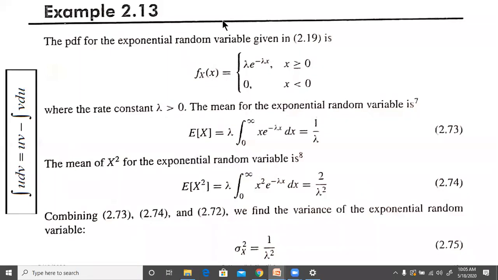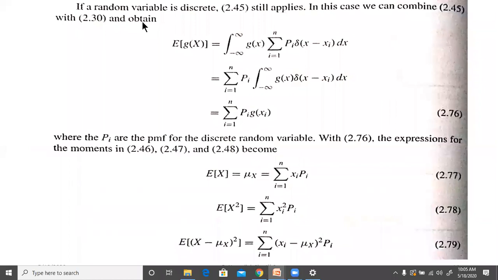So if the random variable is discrete, now till now we considered the continuous case where we considered integrals only, but now when it is discrete, we can try to apply equation 2.45 with 2.30 and obtain E of g of x is equal to integral from minus infinity of g of x, and we can substitute for the f x of x value over here, as sum over i equal to 1 to n of p i delta of x minus x i dx.